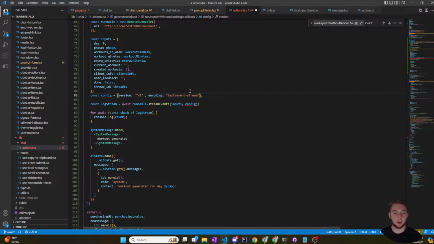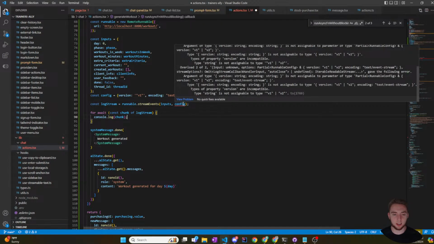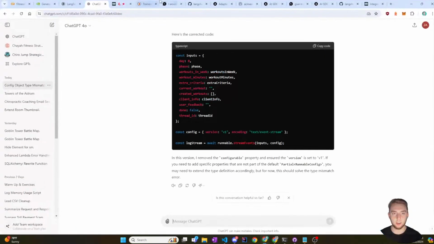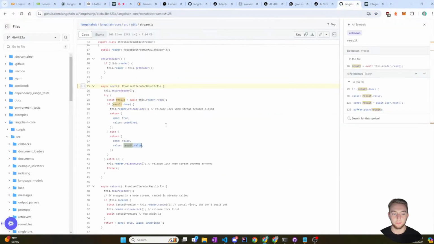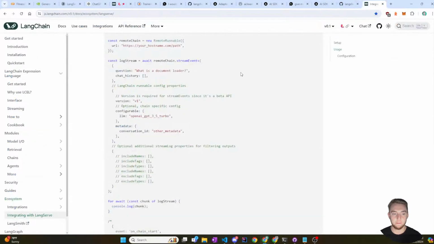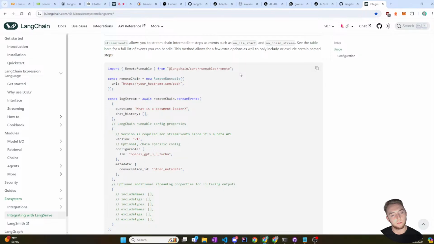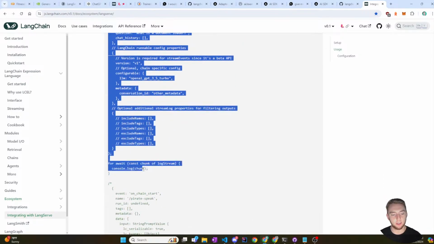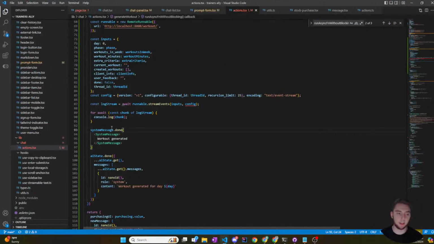Wait a second. No, that's not, what? Quick fix. Remove unnecessary await. That did not help. Excuse me. What am I doing wrong? Because I feel like there's no way the documentation is just busted. So I can try to copy this entire thing. Let me just see if this works.